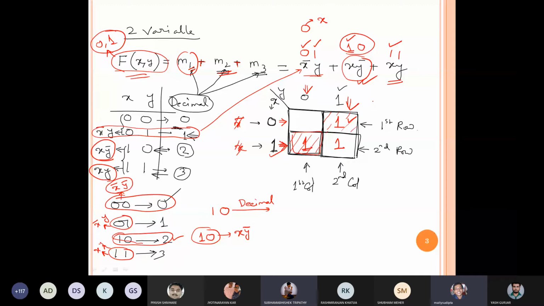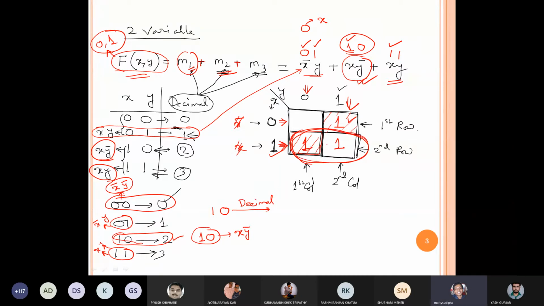Now I can make one pair. In this pair, I can, because those are successive, I can make this pair. So here, what is the common in this pair?